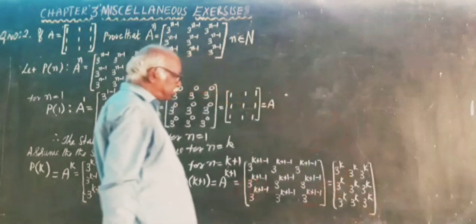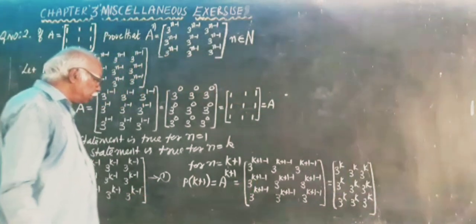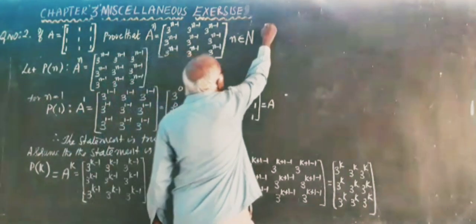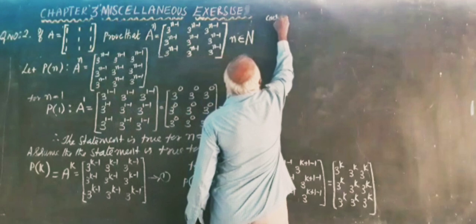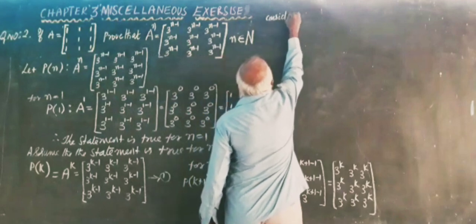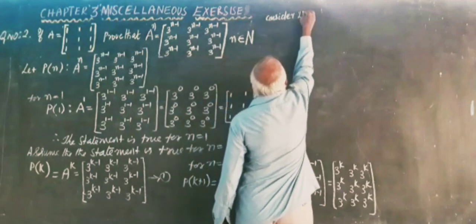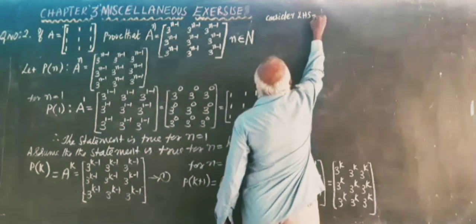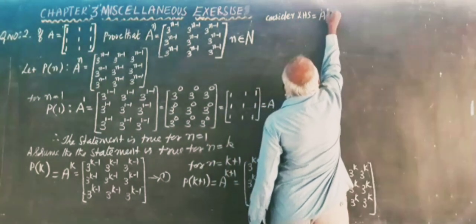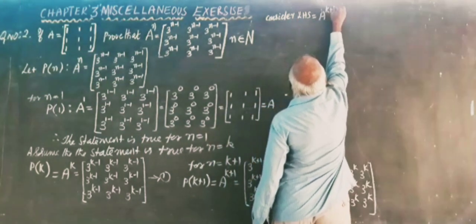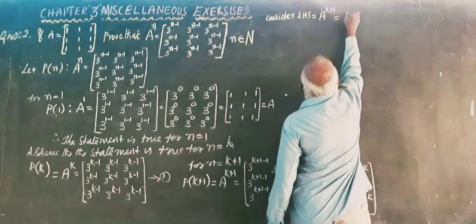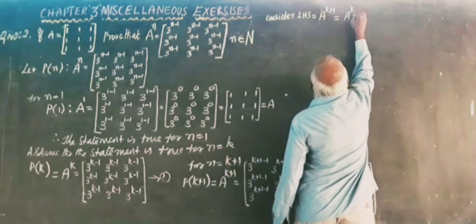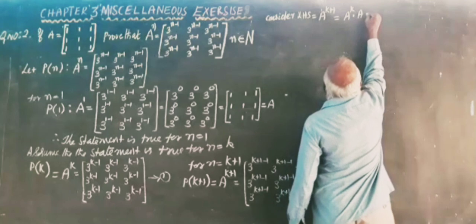Now we have to prove this. Consider LHS is equal to A power k plus 1. A power k plus 1 is equal to A power k into A, which is equal to